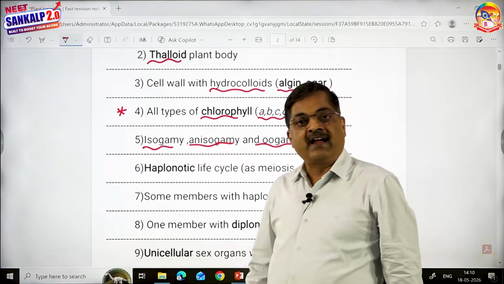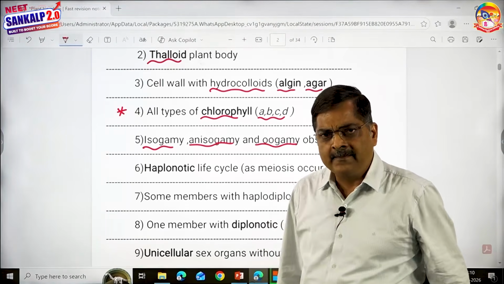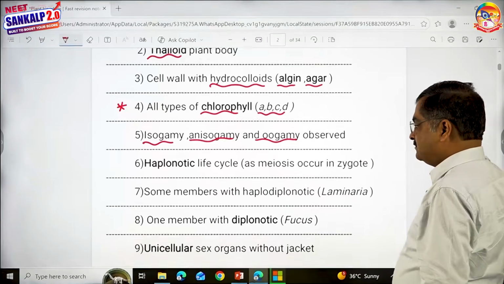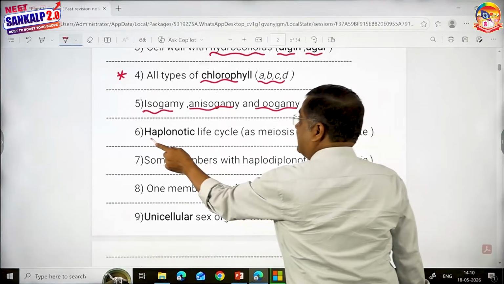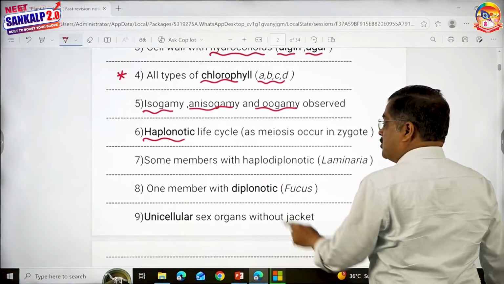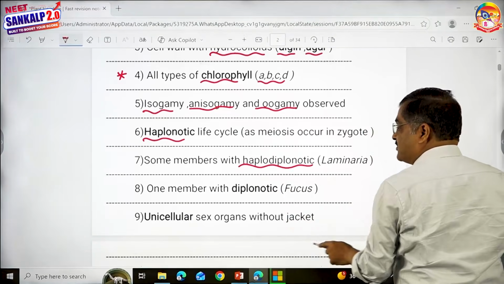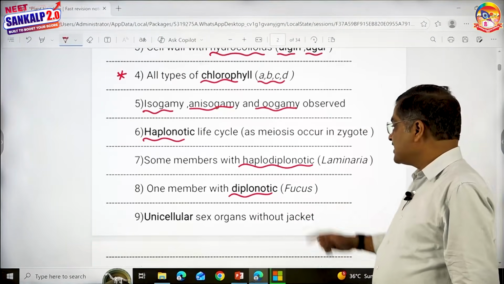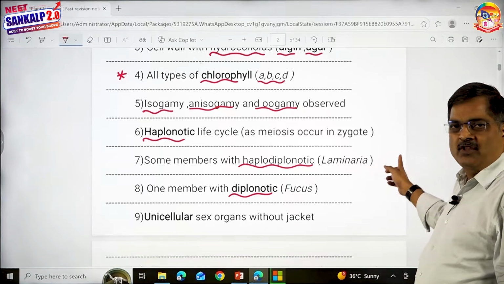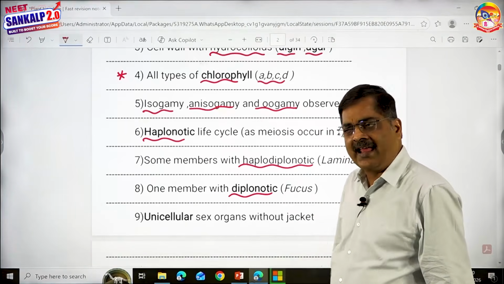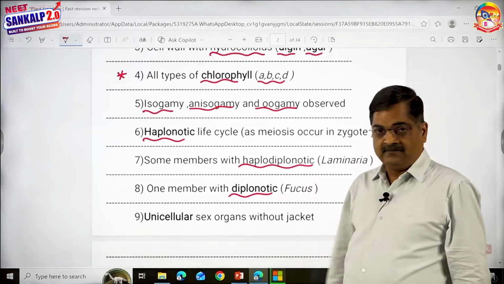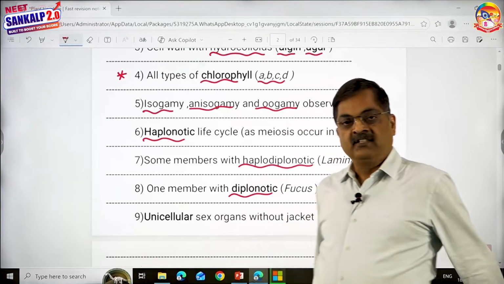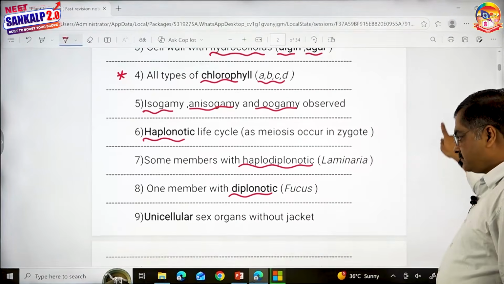What about from bryophytes to angiosperms? You see only oogamy. This is the only group where all 3 types of sexual reproduction are seen. Haplontic life cycle is very common, but you also see haplodiplontic life cycle, and you can also see diplontic life cycle. Diplontic is seen in Fucus, haplodiplontic in the majority of brown alga and red alga. In green alga, the life cycle is haplontic.